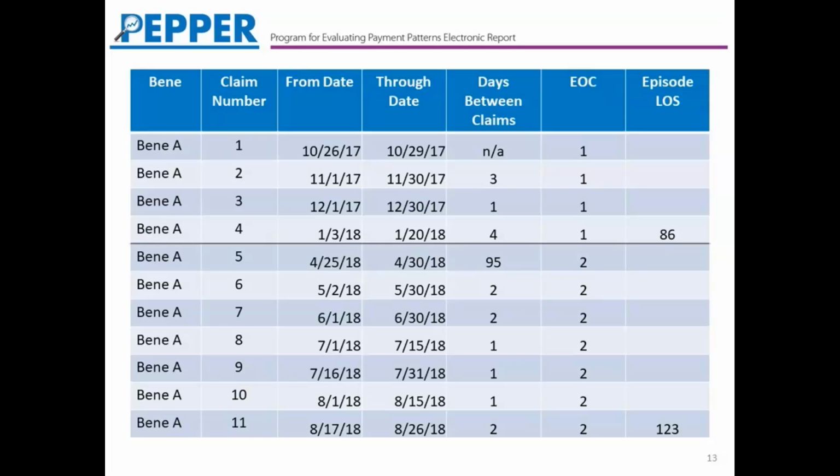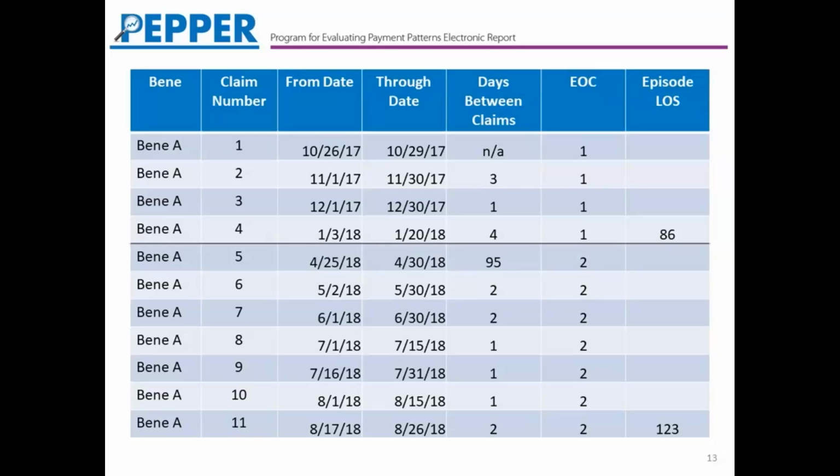The next 2 columns represent the from and the through date, followed by the gap in days between those claims. And then the next column identifies which episode it falls in. And the last column identifies the length of stay for that episode of care. So you can see here that the first 4 claims are combined to form one episode because there was not a gap of 8 or more days between any of those claims. However, there was a gap of 95 days between claims 4 and 5. So claim 5 represents the beginning of a new episode for this beneficiary.